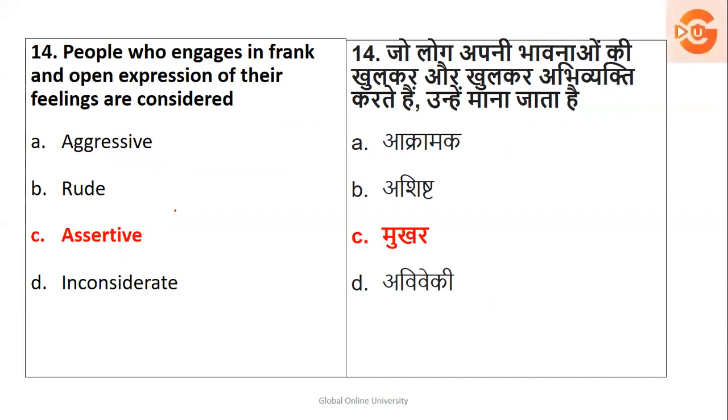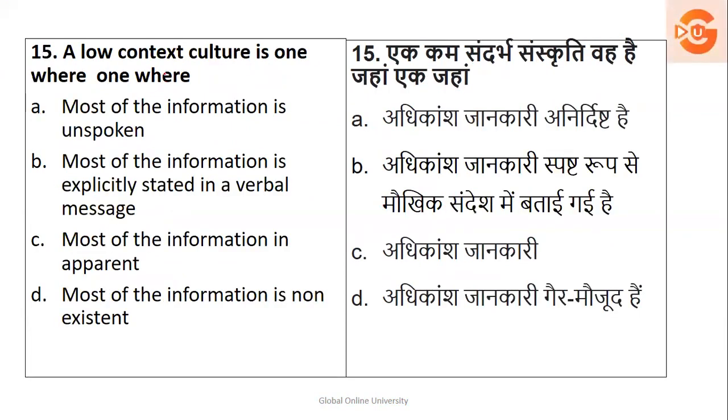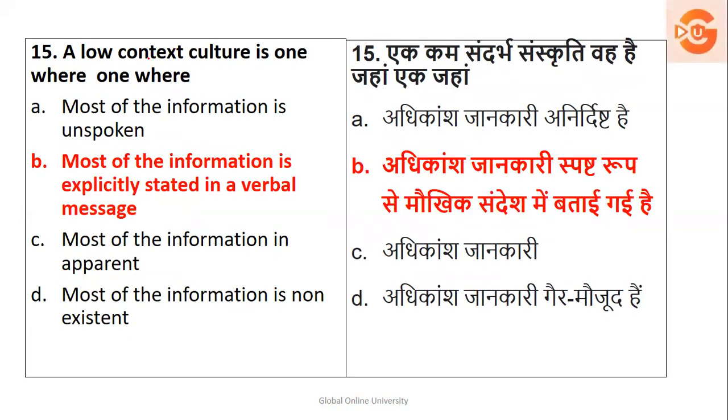So the right answer is C. Next, a low context culture is one where most of the information is unspoken, most of the information is explicitly stated in a verbal message, most of the information is apparent, most of the information is non-existent. Okay, low context culture. I'll explain the reason with the answer. The option is B over here.